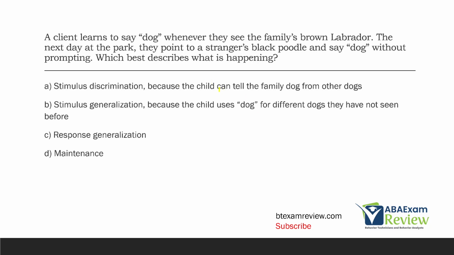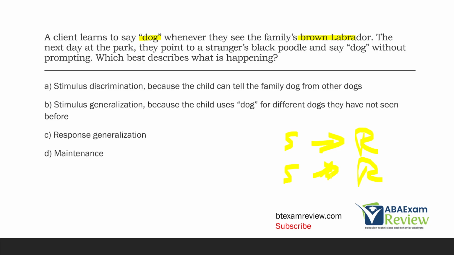A client learns to say dog whenever they see the family's brown Labrador. The next day at the park, they point to a stranger's black poodle and say dog without prompting. What best describes what is happening? All right, so let's look at this situation. We have a client who says dog when they see the brown lab. Okay, so the lab, dog, right? Stimulus, response. Next day at the park, client sees poodle and says dog, right?